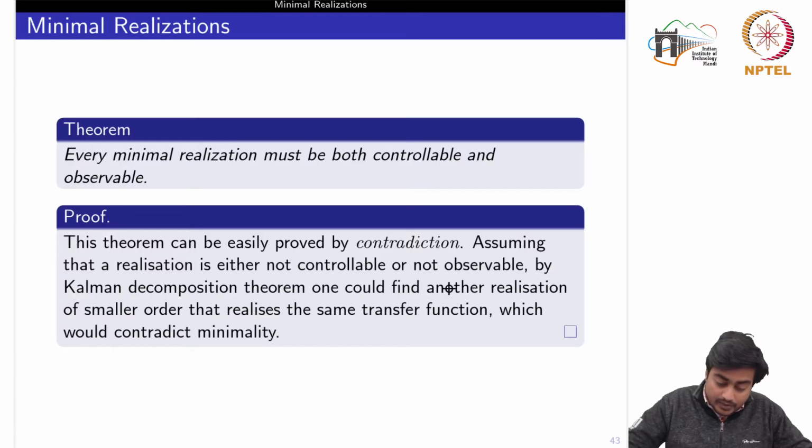So there are many other implications of this. For example, let's say we have two realizations. Okay, now for these two realizations we had studied when we could say that they are algebraically equivalent by using some similarity transformation, but we know at the same time that the transfer function would be the same. Even if the realization is of higher order, the transfer function would also remain the same, because the transfer function is unique. Okay,